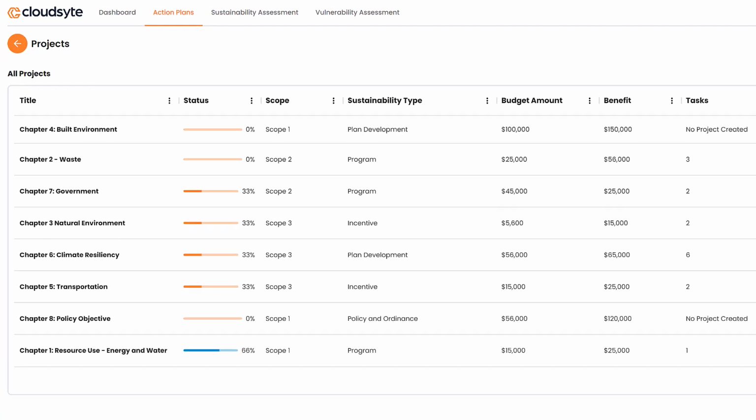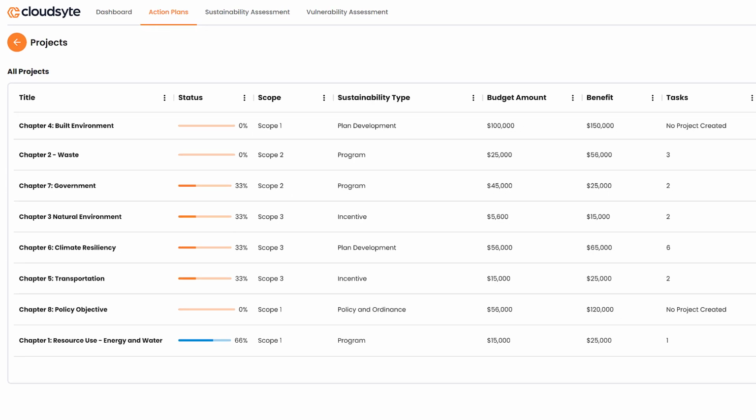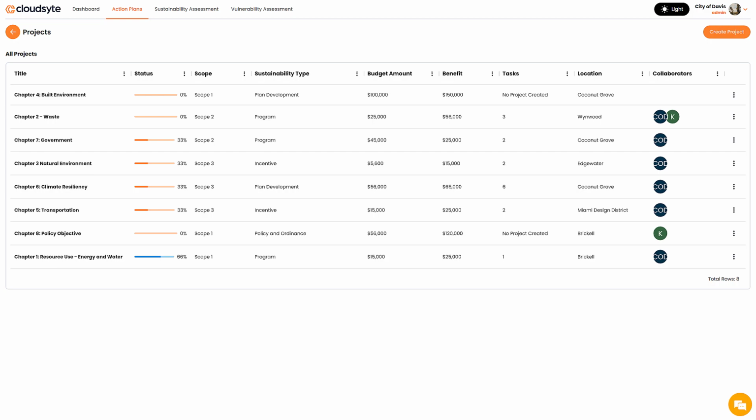Have you done a local climate change vulnerability assessment? Cloudsyte will integrate that report into the platform so you have all the important information in the same place. The system provides structure for the implementation of your sustainability or climate action plan. Do you already have your action plan report? Don't worry, our team will import it into Cloudsyte.